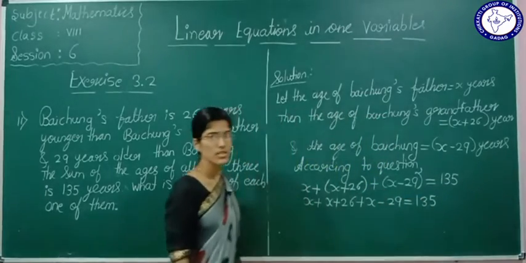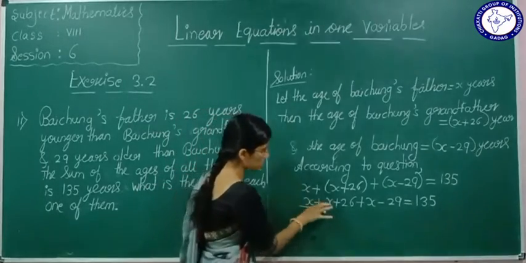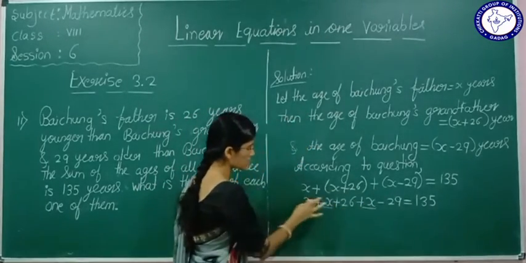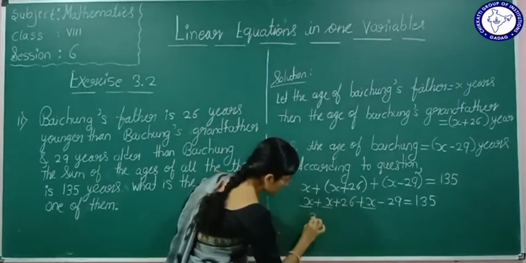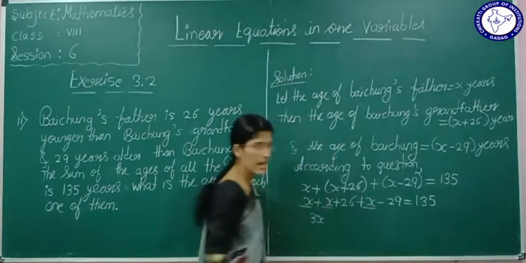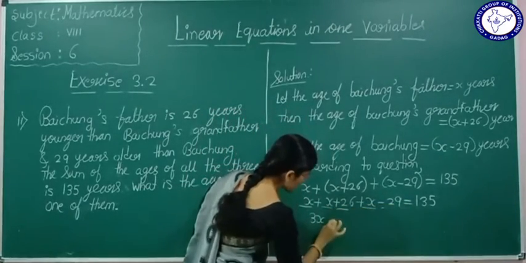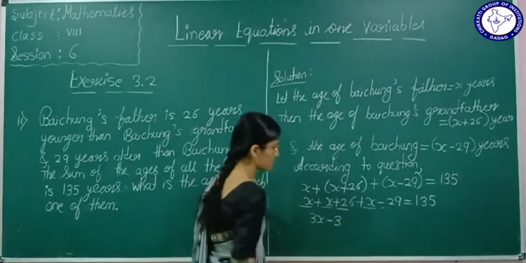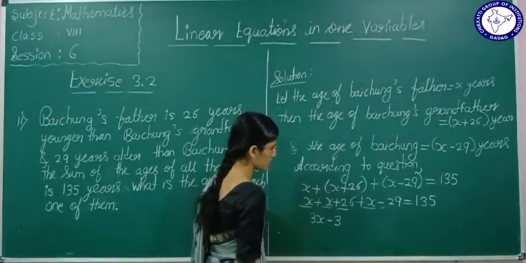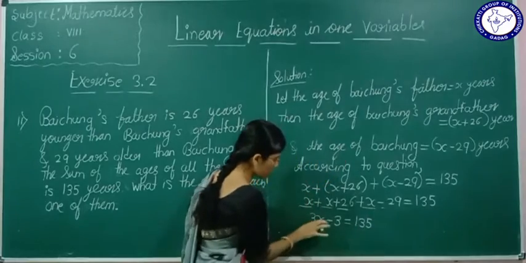So like terms can be added. Yes or no? See, I collect the like terms. 1x plus 1x plus 1x is nothing but 3x, plus 26 minus 29. What is plus 26 and minus 29? It is minus 3. So 3x minus 3 is equal to 135. I want the value of x here.